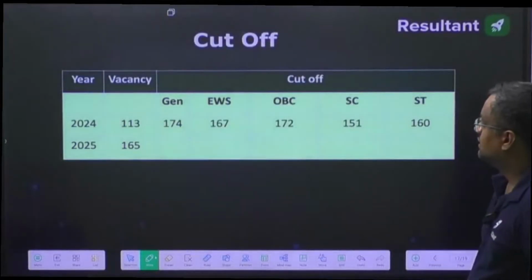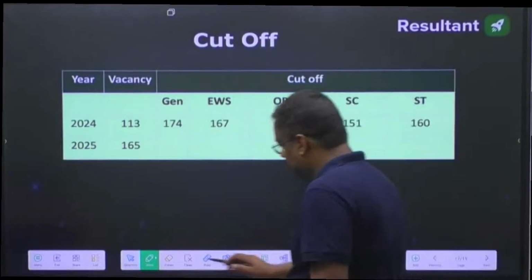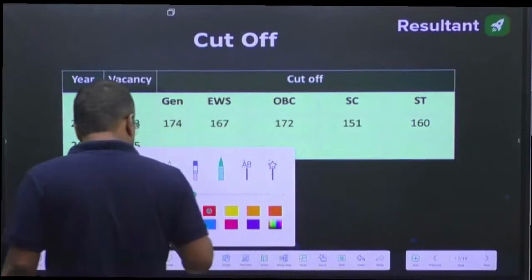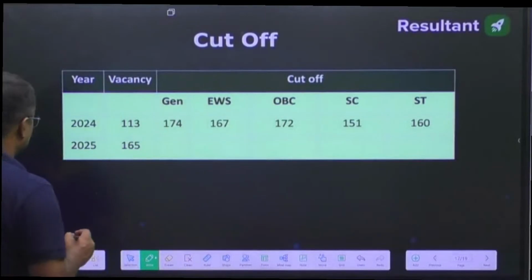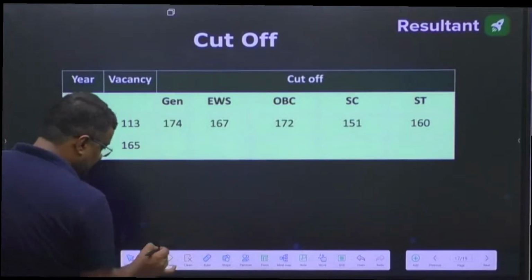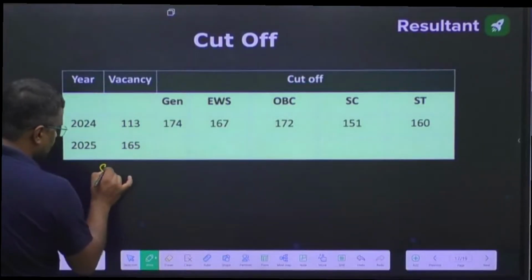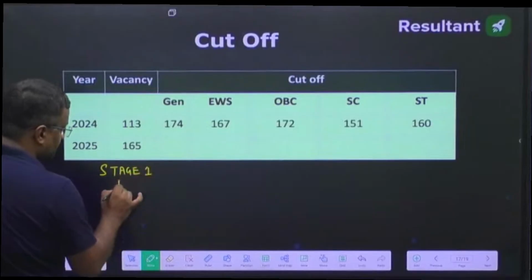Now, the expected cutoff. Again, guys, before telling you the expected cutoff, let me tell you one thing very, very clear: that in the engineering service examination, for stage 1, prelims, let me take a different marker. Prelims exam. Stage 1, prelims.